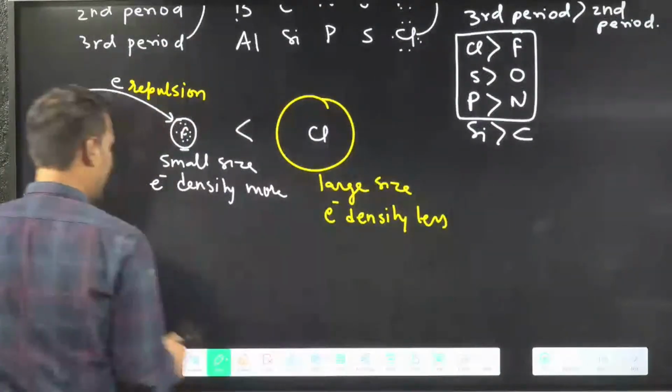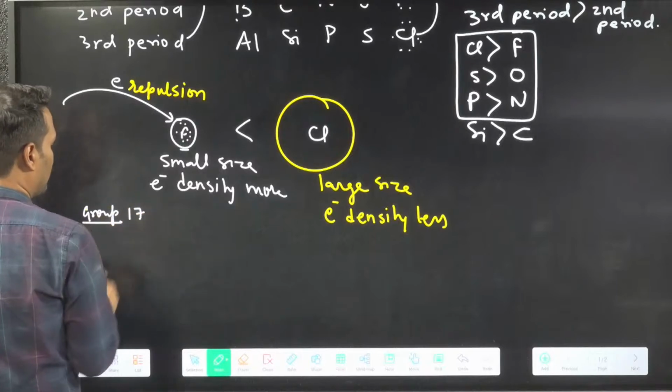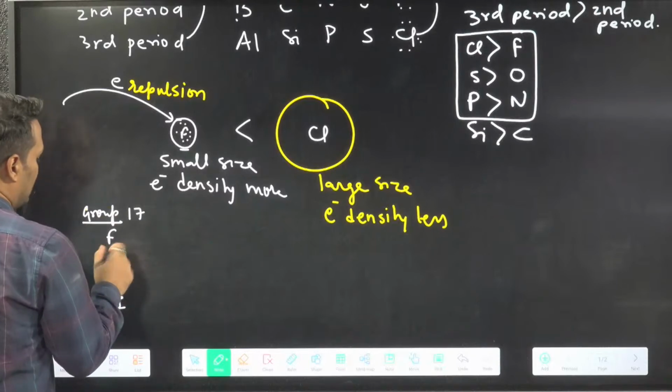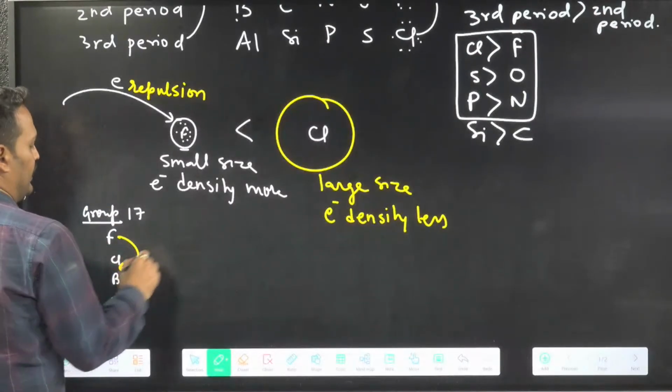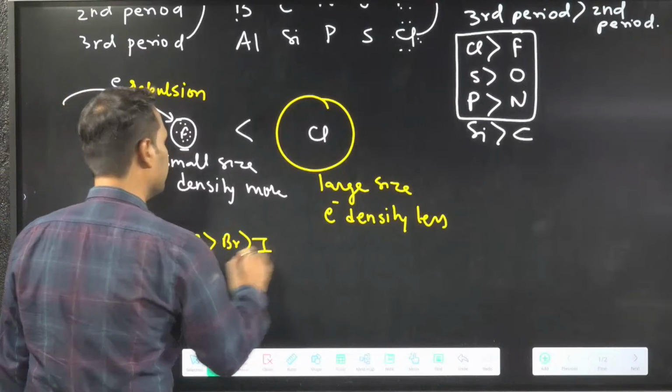Clear? So finally we are writing according to the group. For group 17, fluorine, chlorine, bromine, iodine, fluorine is less than chlorine. So my final order is chlorine, fluorine, bromine, iodine.